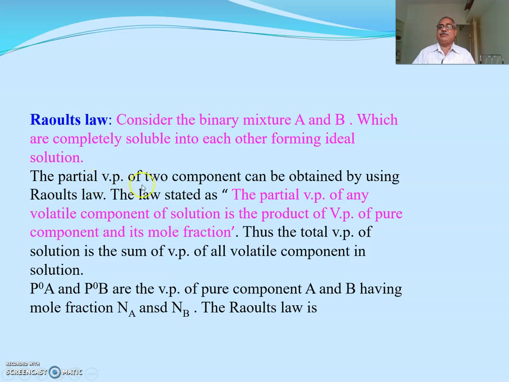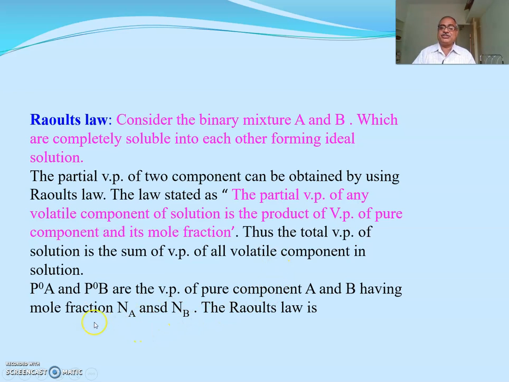The partial vapor pressures of the two components can be determined by Raoult's law, and the law states that the partial vapor pressure of any volatile component of a solution is the product of the vapor pressure of the pure component and its mole fraction. And thus the total vapor pressure is the sum of all volatile components present in solution.